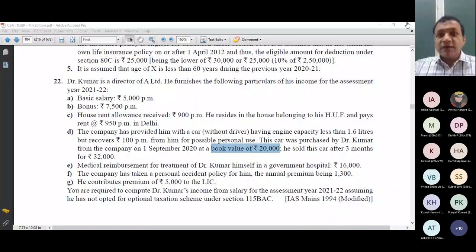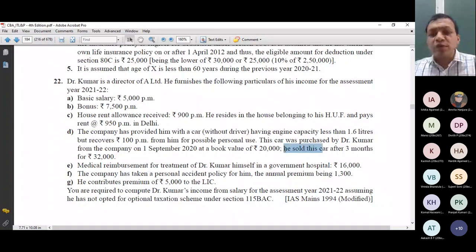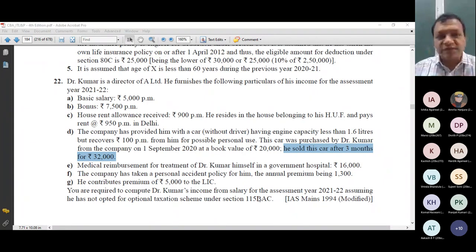Next point. In the same question, in the same point, in fact, another point. The same car which I purchased for 20,000, I sold as an employee after 3 months for 32,000. Can you think logically about the treatment of this point? Though I have not told you the treatment, can you think logically what this is? The car which I purchased for 20,000, within 3 months I sold it for 32,000. So logically, what should I do with this point?